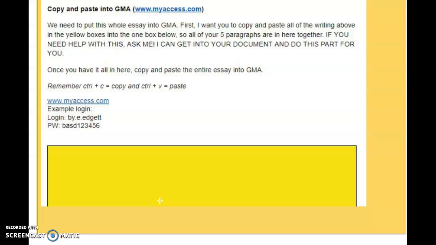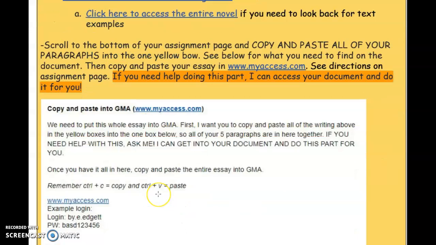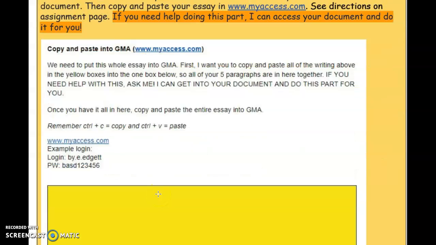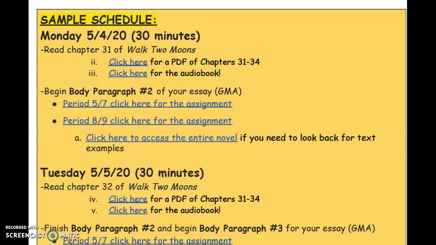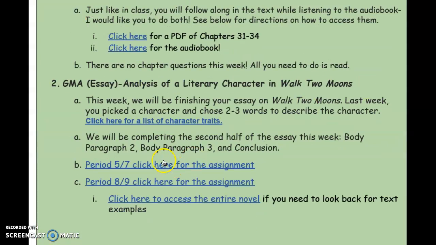Now, if you're having a hard time with all this copying and pasting, just let me know and I can do this part for you because I can access all this stuff. So if you finished your essay and you're like, Mrs. Edgett, I'm done, can you help me put it together and into GMA? I can definitely do that, all right? So you'll find this section, again, at the bottom of your essay assignment page in the Google Doc, all right? And you'll find that right here in the assignment.